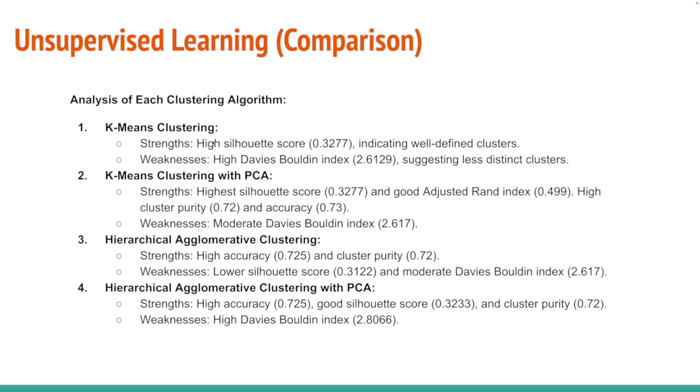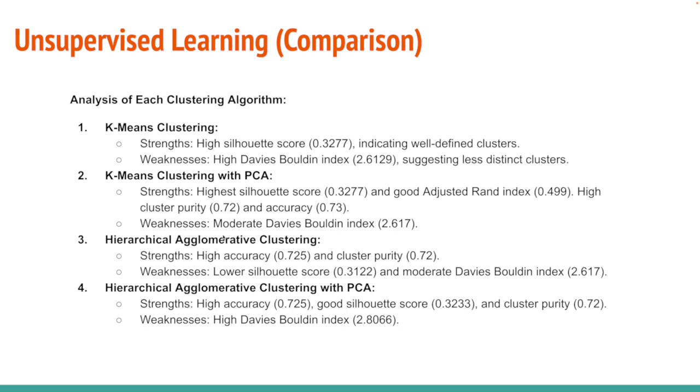For k-means clustering, the strength is it had a high score, indicating a well-defined cluster. But the weakness is it had a high Davies-Bouldin index, which is suggesting the clusters are distant. Then the k-means clustering with PCA has the highest Calinski-Harabasz score and a good adjusted rand index. But the weakness is it just gets a moderate Davies-Bouldin index.